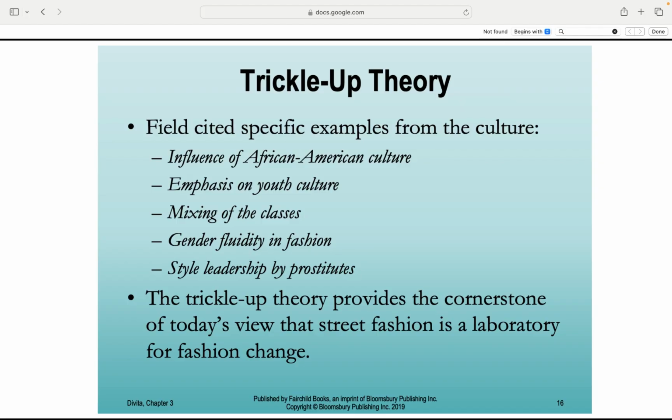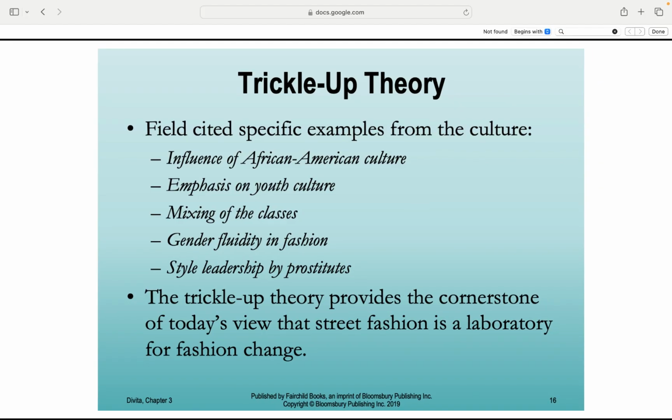The trickle-up theory in action. George Field pointed to real-life examples from African American culture, youth culture's online influence, gender play in fashion, even leadership by unlikely groups like prostitutes. This theory shows how street fashion is today's fashion lab, where trends are born before hitting the mainstream. The coolest ideas come from the streets and then everyone else catches up.